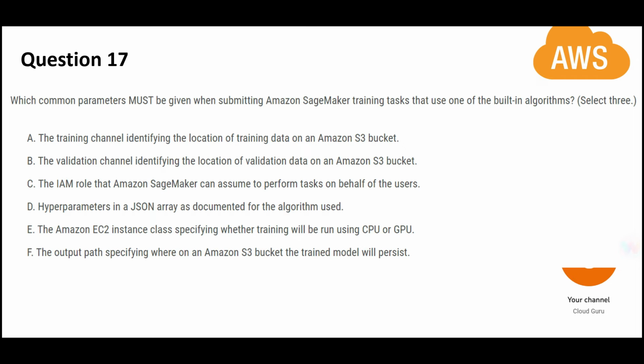This is asking about common parameters, which is a must. This is important. Must means mandatory. So there is no logic to it. If you see the IAM role, this is an absolute must, which will give authorization so that it can run on your behalf. The EC2 instance class is important because it will help you choose where you want to run, what compute, CPU or GPU, okay, and the output path where the trained model will be persisted. So these are absolute musts.